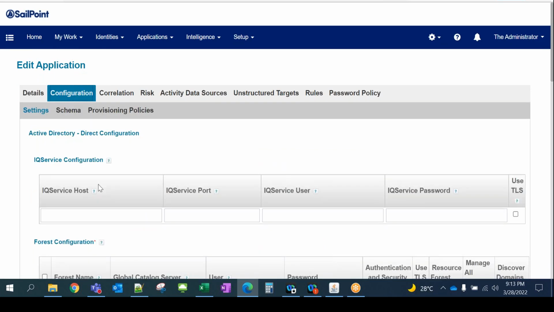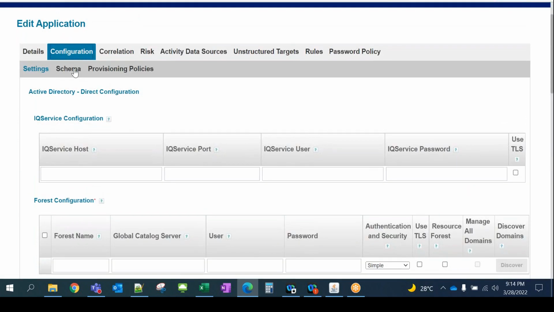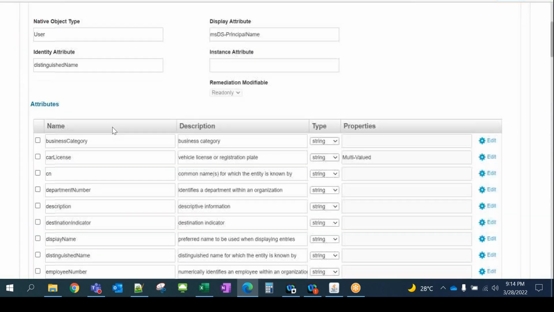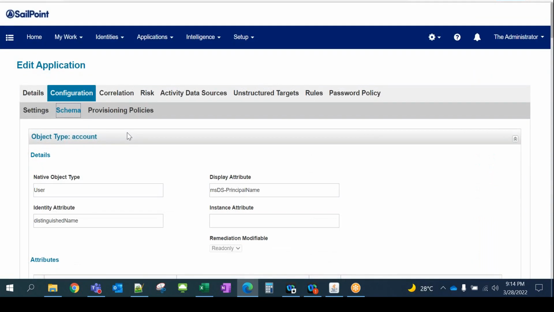If you come to configuration, you can see you need to configure all these things here. Active Directory configuration, then the schema is there. So it's regular provisioning, and there is not much challenge for that. Yes, in SailPoint, we can set up the AD connection. That's not a problem.